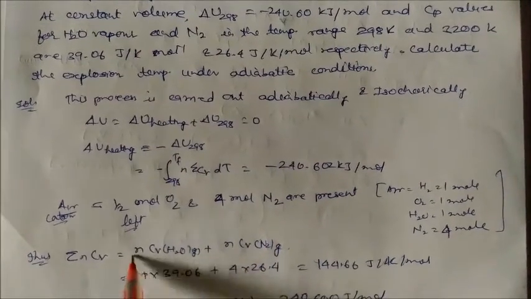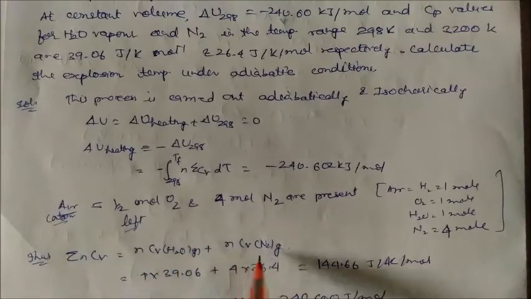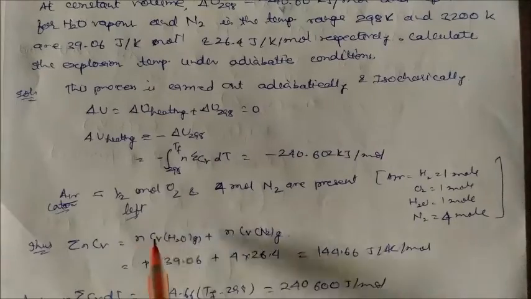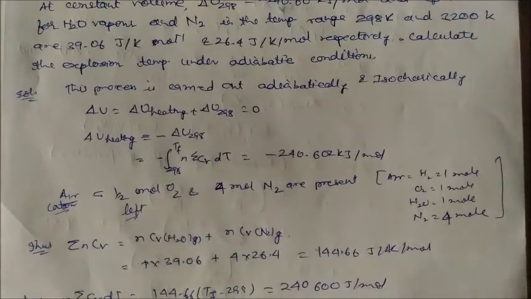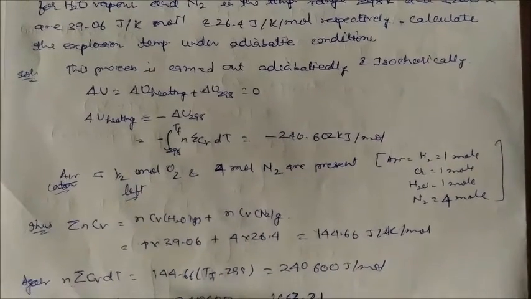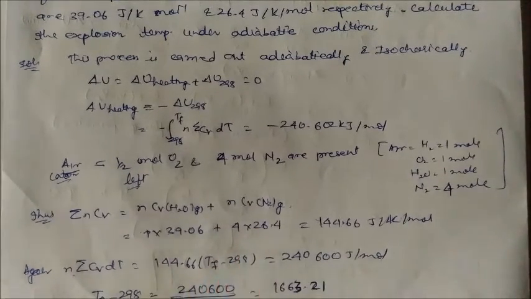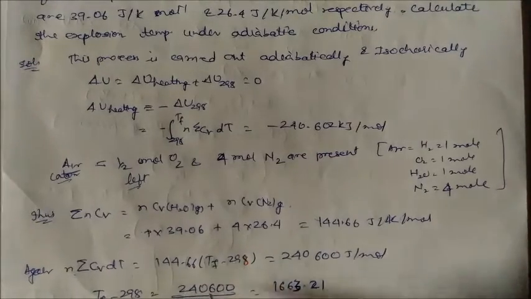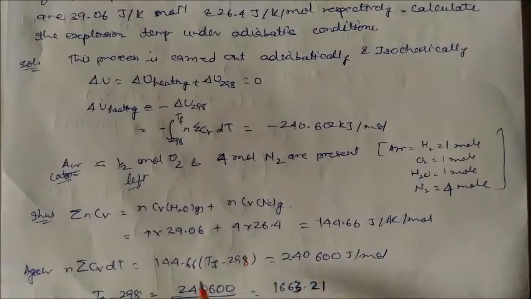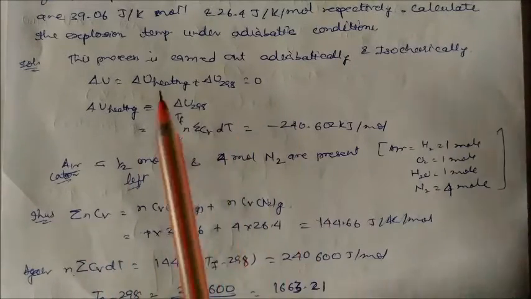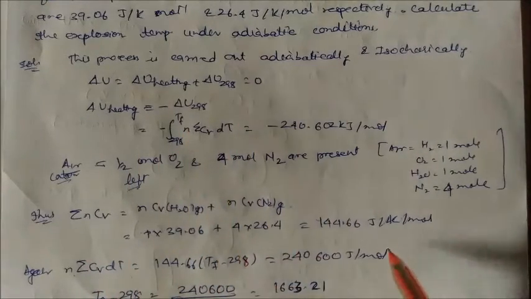Now nCv is how much? nCv of water gas is this much, nCv for nitrogen is this much. So we will get the total nCv, this into this, this into this. So again nCv delta T is how much? nCv delta T will be this much, that is Tf minus 298. Tf minus 298. So you will get this much value. This is the total value which we are getting at constant volume at room temperature.